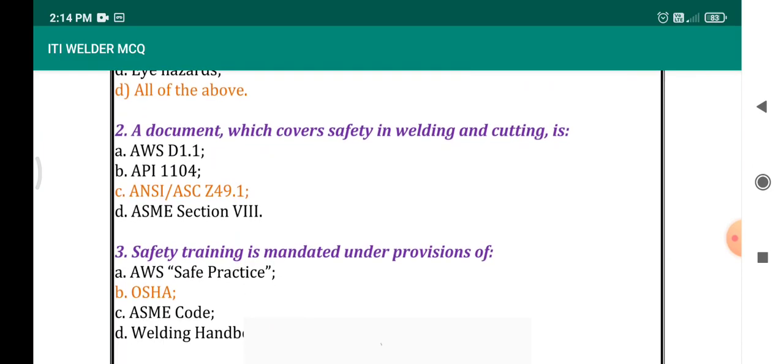The document which covers safety in welding and cutting. It's a very important question. The options are AWS D1.1, API 1104, ANSI ASC Z49.1, ASME Section 8. The answer is ANSI ASC Z49.1.